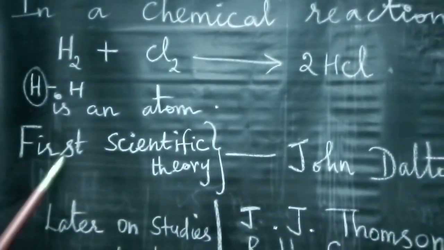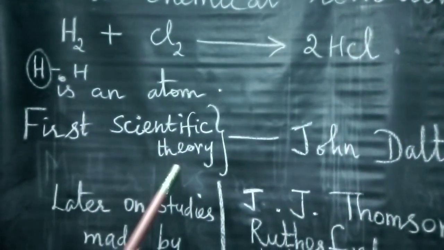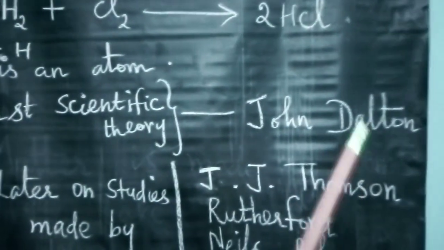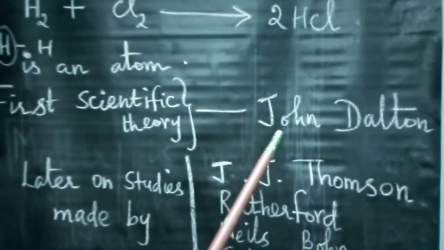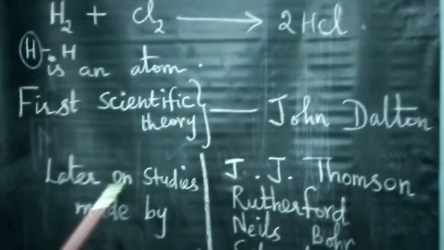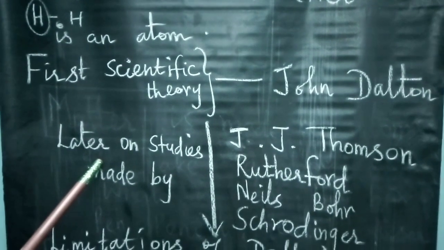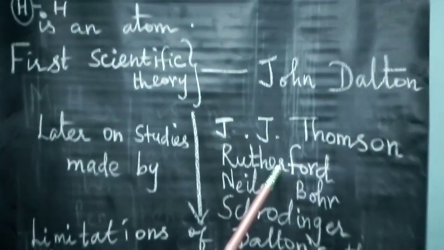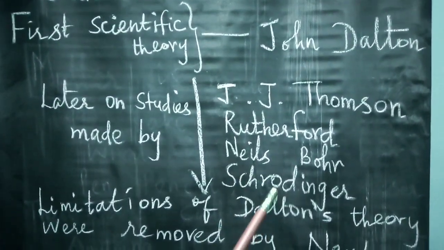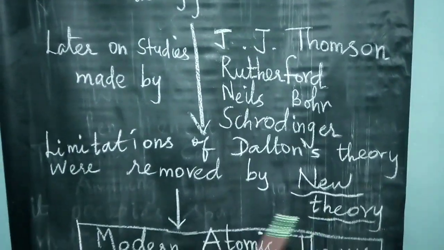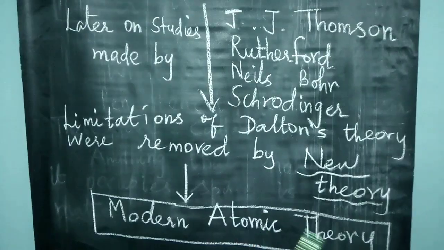And here the first scientific theory of an atom was explained by the scientist John Dalton, and this topic you already studied in lower classes. Based upon this and some points given by later studies by J.J. Thomson, Rutherford, Niels Bohr, Schrödinger, the limitations of John Dalton's theory were removed by a new theory, and it is called modern atomic theory.